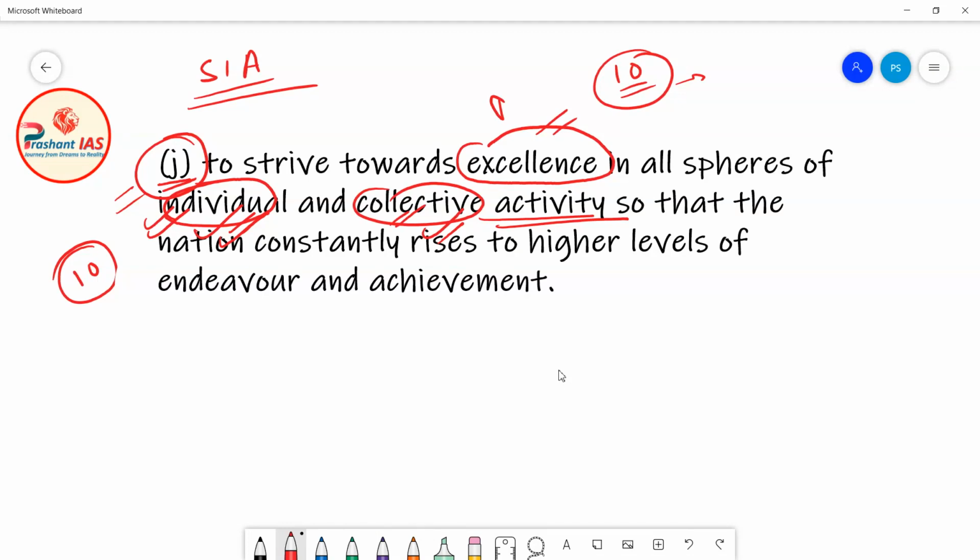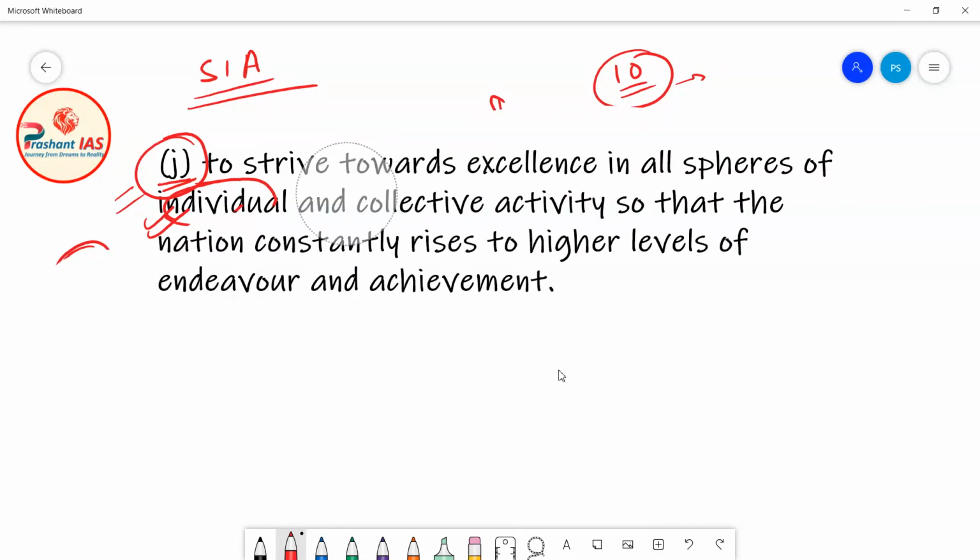And when you give outstanding results and have expertise in any activity, then our nation will rise to higher levels of endeavor and achievement. Our nation will get more and more achievements, our nation will progress, our nation will develop. So this is the 10th fundamental duty, to strive towards excellence in all the spheres of individual and collective activity, so that the nation constantly rises to higher levels of endeavor and achievement.